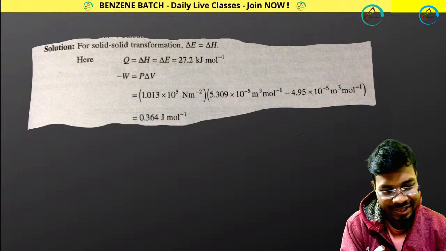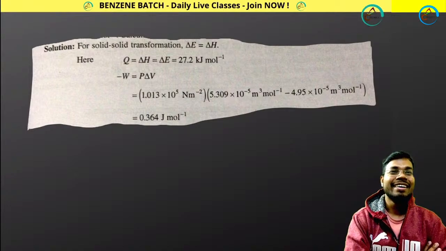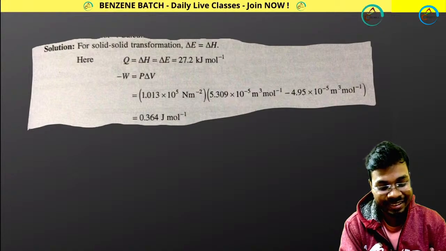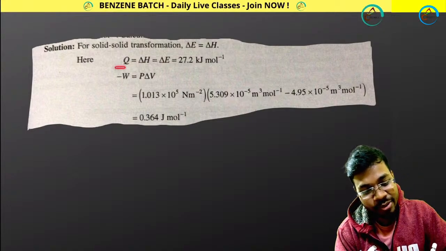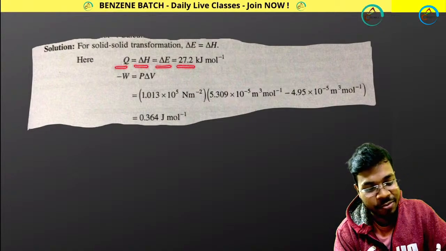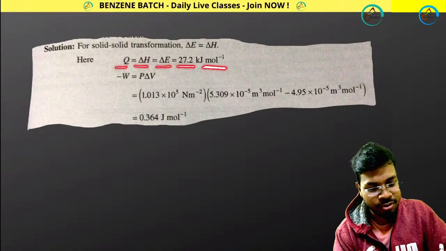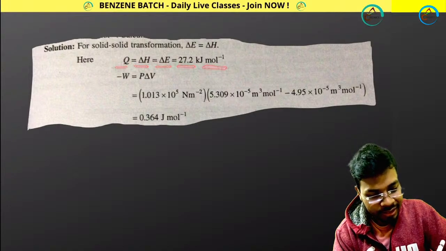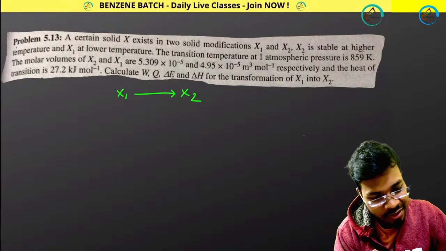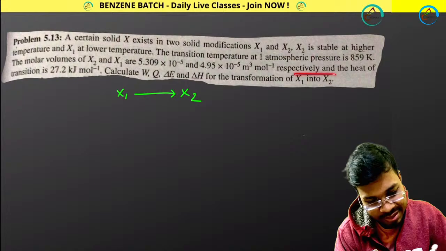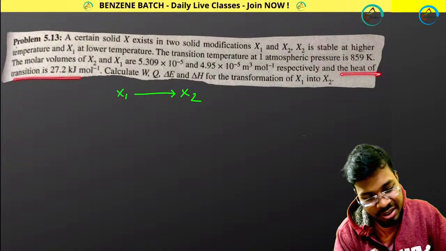Q equals delta E, this is the same, and W will be this. So just look at this: Q equals delta E, 27.2 kilojoule per mole. If heat, like Q, is given, where is it? Yes, the heat of transition is given.